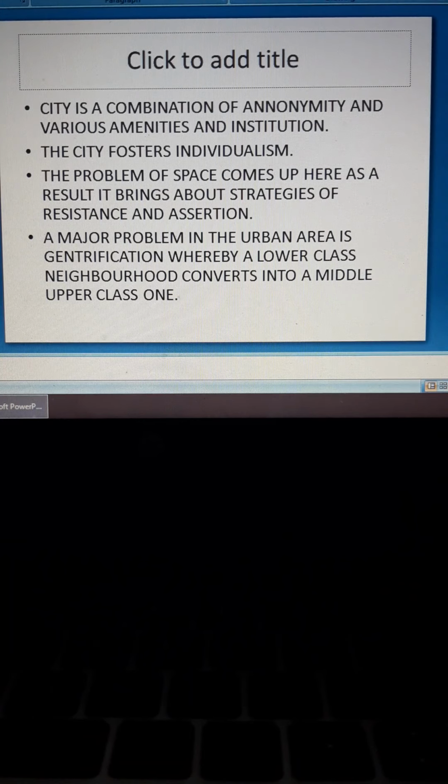Again, there is a lot of variance, a lot of difference, in the city. There are people living in slums who do not have light, who do not even have a proper toilet facility. And on the other hand, there are residential areas, there are apartments where rich people live and who have everything more than required.